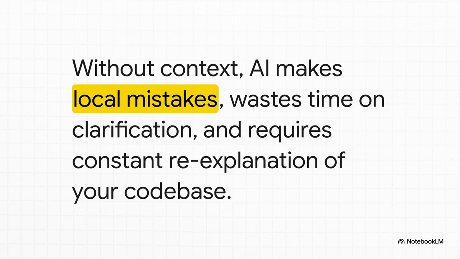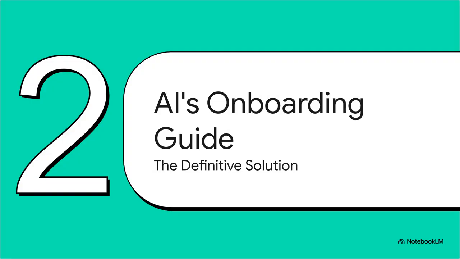Without that context, the AI makes these local mistakes, code that looks perfectly fine by itself, but completely breaks the larger system. You end up wasting your precious tokens and, more importantly, your time on these endless clarification loops, and you find yourself constantly explaining the same core ideas about your own code base over and over. It is exhausting. But what if you could give that brilliant new hire the perfect onboarding packet, a guide that, in an instant, teaches them everything they need to know about your project? Well, that's exactly the idea here. This is the solution to AI amnesia.